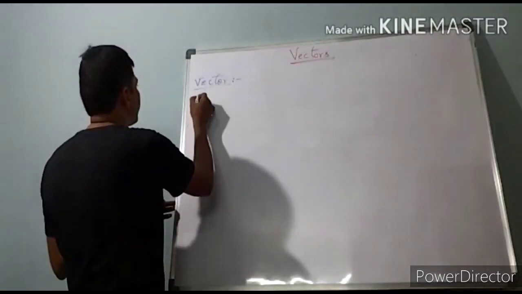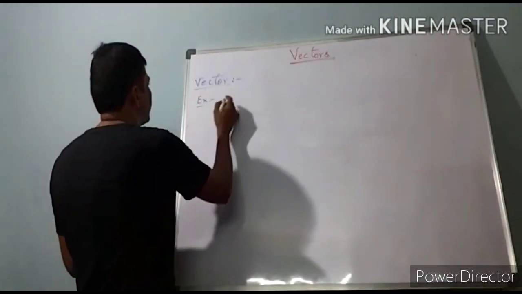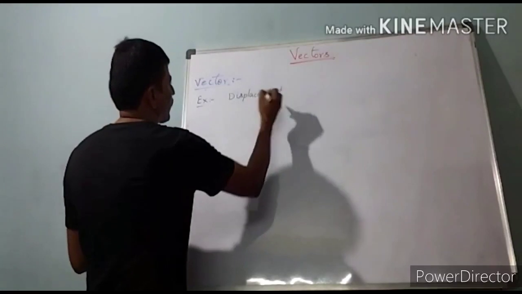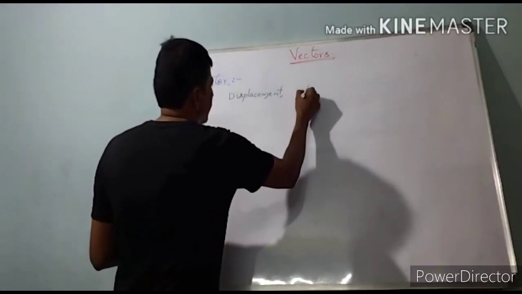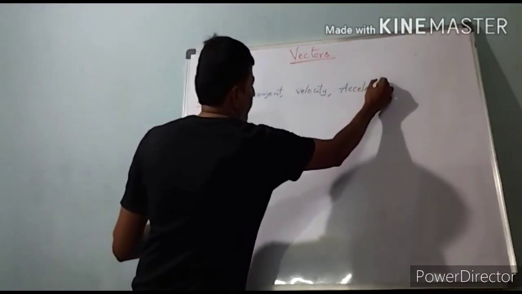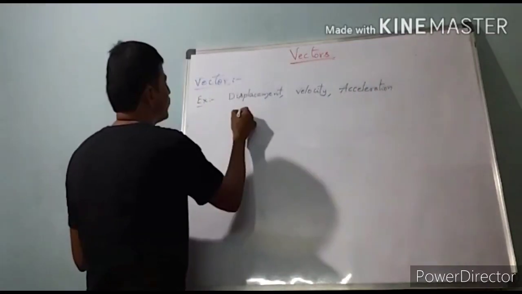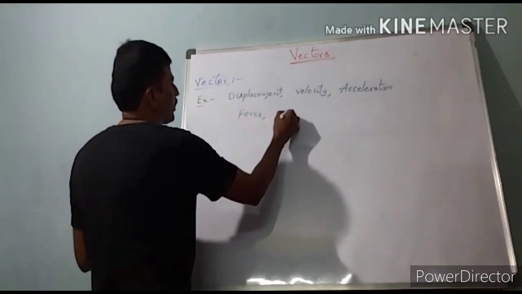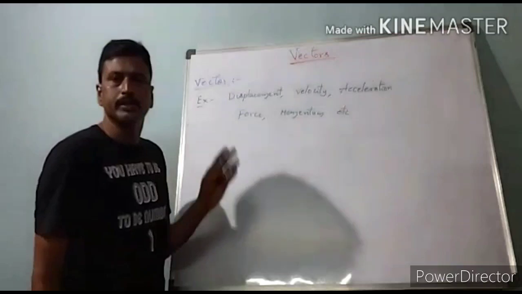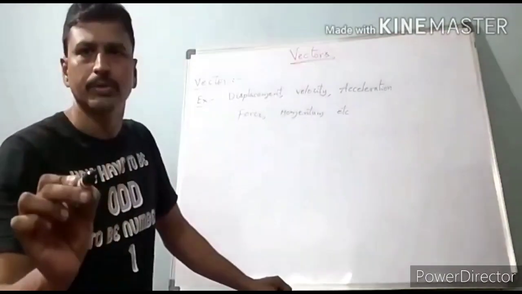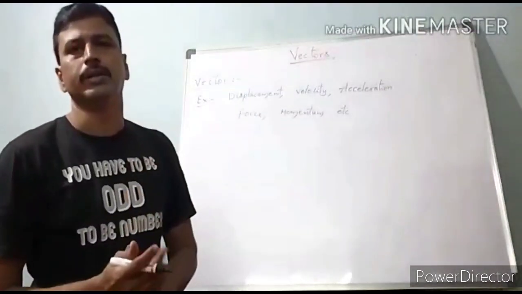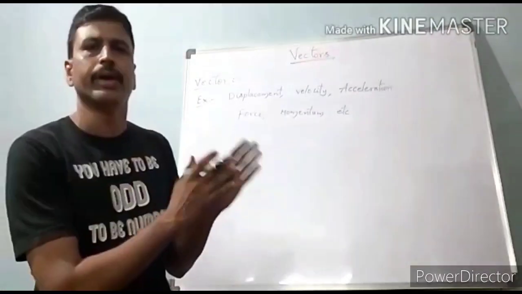Example: displacement, velocity, acceleration, force, momentum, etc. These all have both magnitude and direction. They satisfy the laws of vector addition. So they can be considered as vectors.